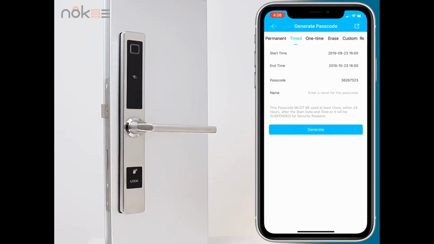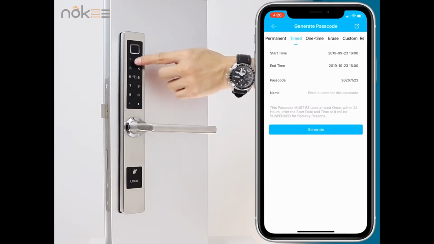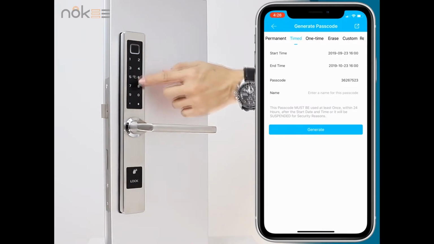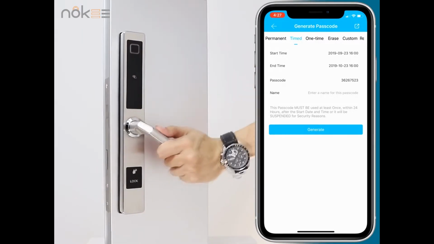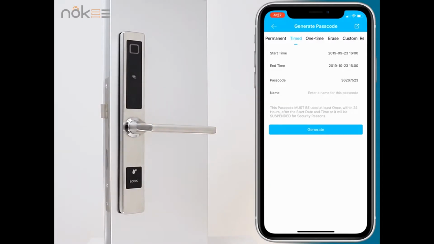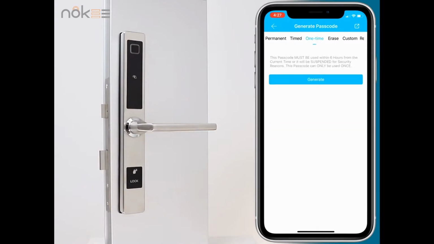Note, passwords should be used at least once within 24 hours of their validity. Otherwise, it will fail. Others work in the same way. After setting up, click to get the password.